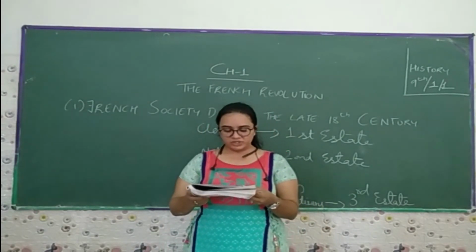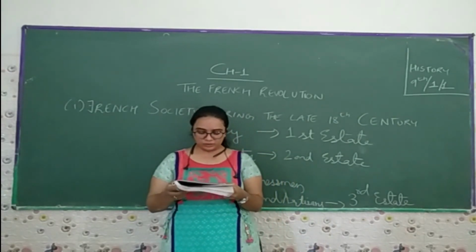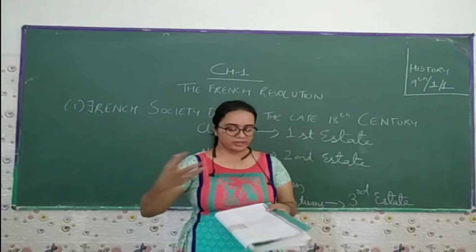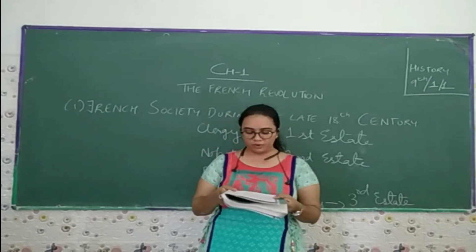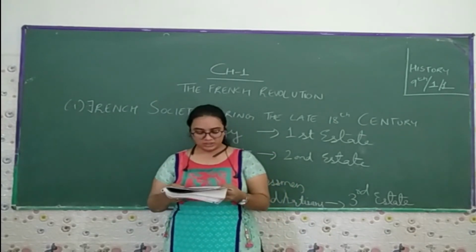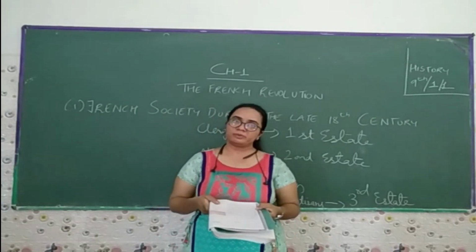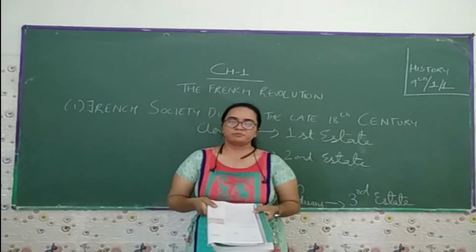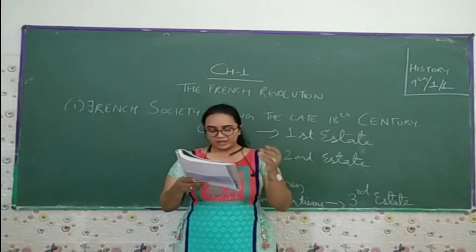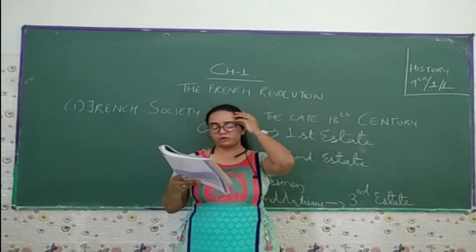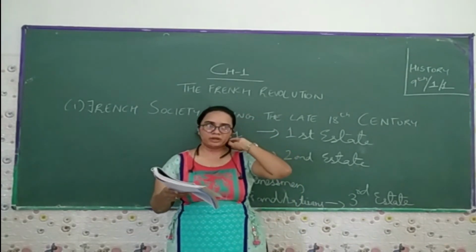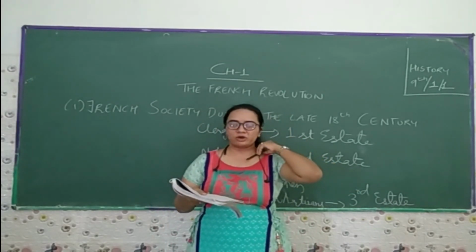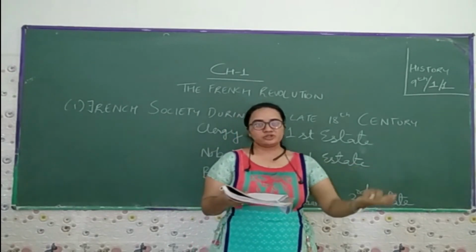In addition to the merchants and the manufacturers, the third group included professions such as lawyers or administrative officials. The lawyers and administrative officials were educated and believed that no group in society should be privileged by birth. Rather, a person's social position must depend on merit. The person who is able and has merit should get the privileges and enjoy the powers, because he has the ability to enjoy these powers.